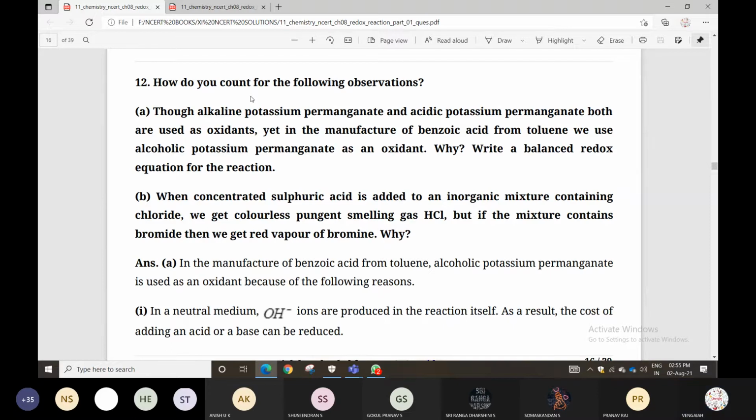Why? Understood? Already you people know alkaline and acidic potassium permanganate are both used as oxidants. But in the condition of preparing benzoic acid from toluene, we use alcoholic potassium permanganate as an oxidant.